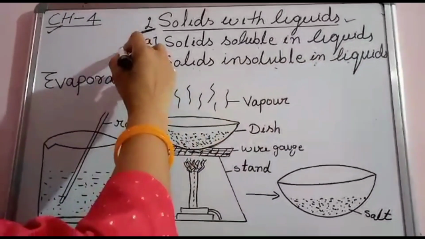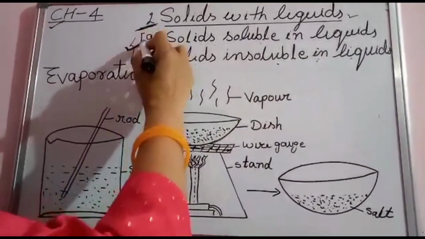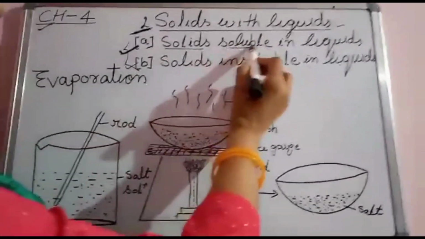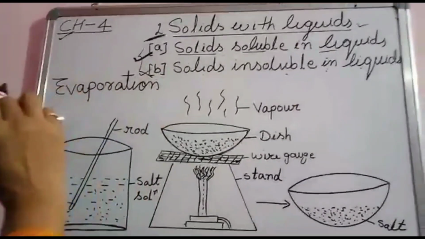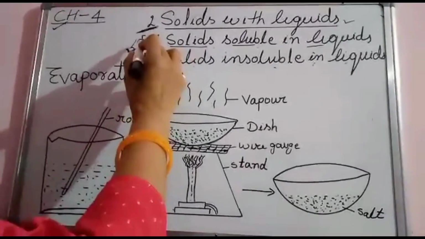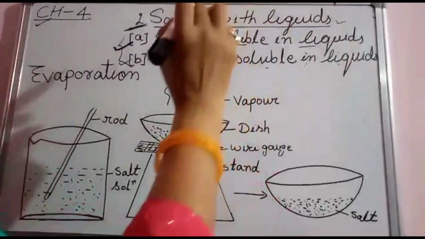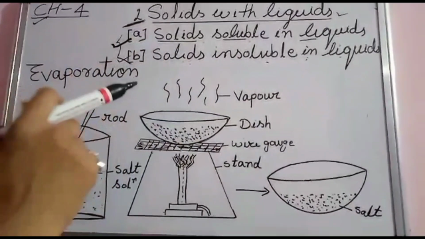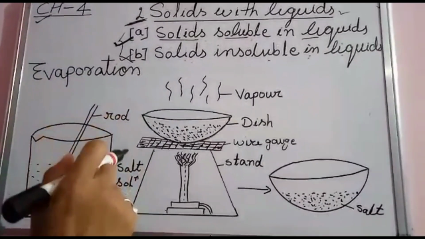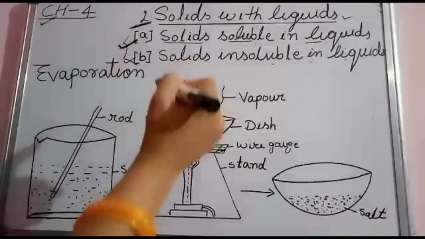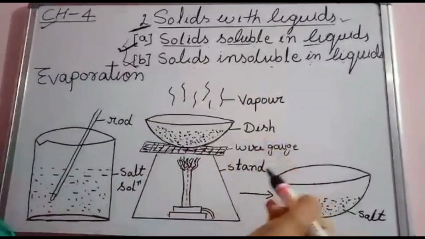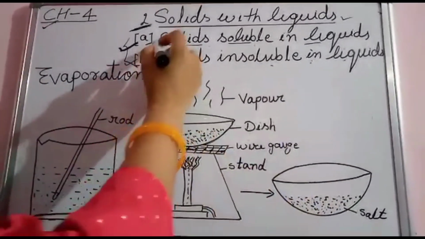Today I will take up A, solids soluble in liquids, the first subcategory. I will also perform a small practical activity with some solids that are soluble in water or liquid, and see by which process that solid substance gets separated.